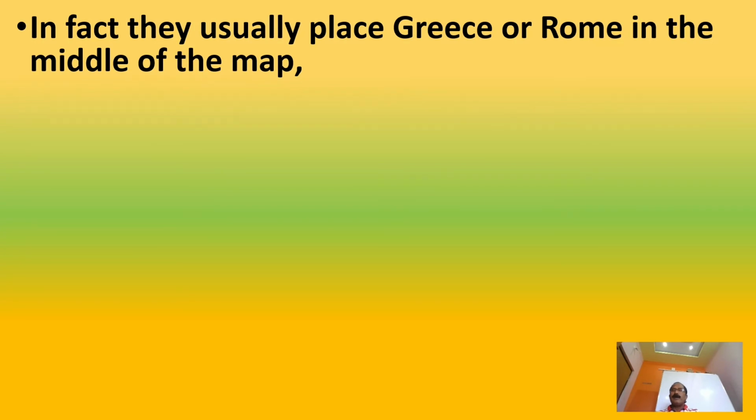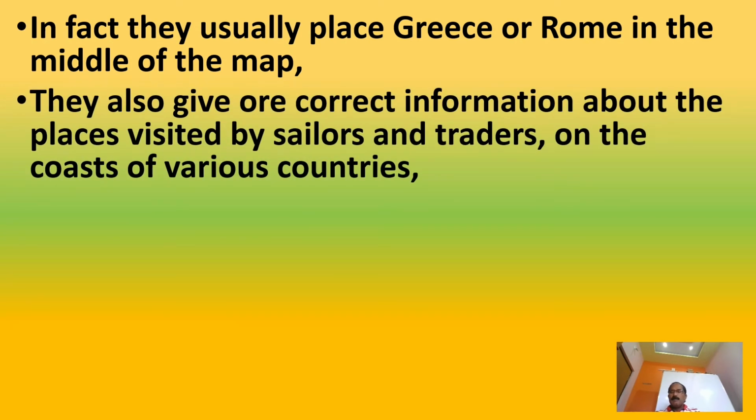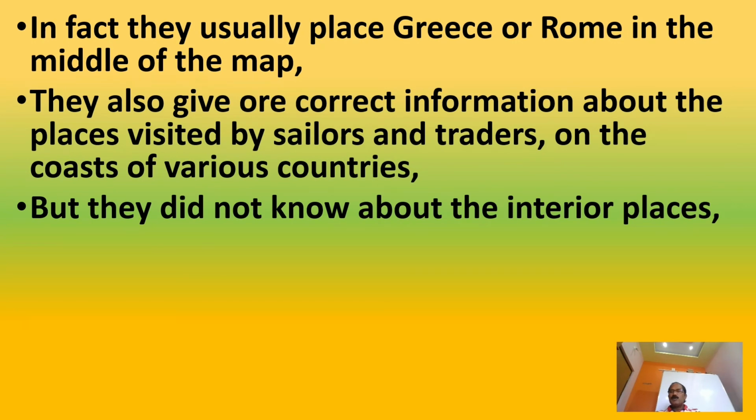In fact, they usually placed Greece or Rome in the middle of the map. All the map makers in the olden days made maps by keeping their country at the center of the world. They made maps by keeping themselves in the center of the world. They also gave correct information about the places visited by sailors and traders on the coasts of various countries. But they did not know about the interior places.